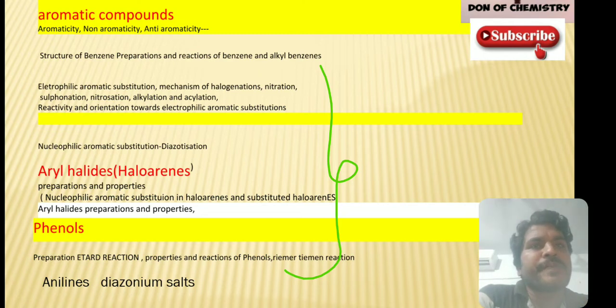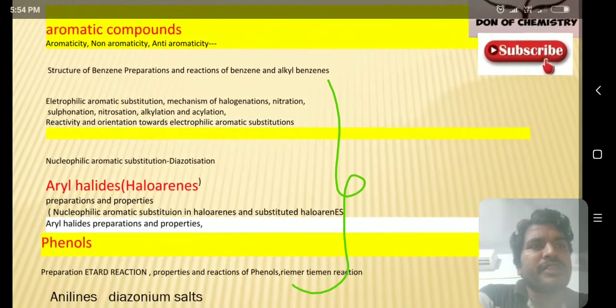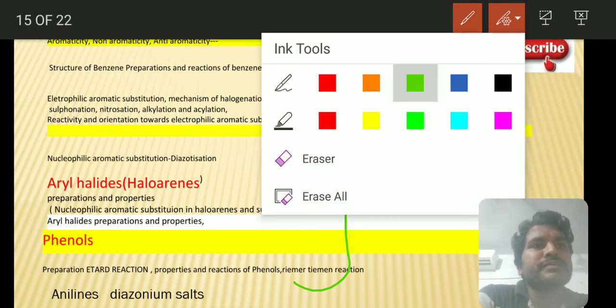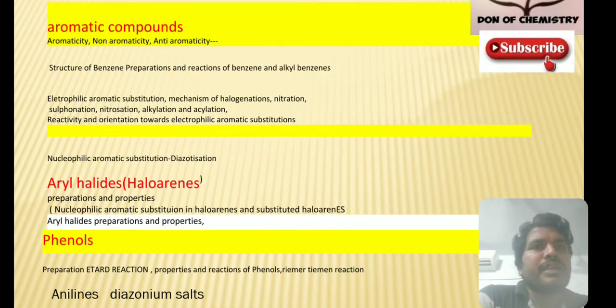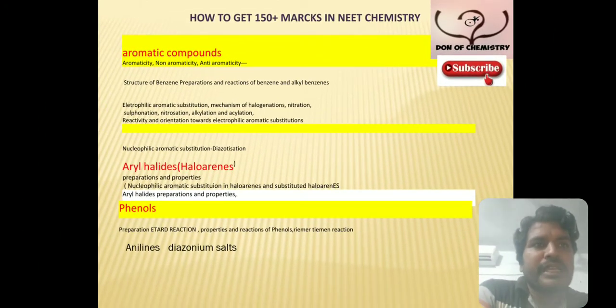That is the thing regarding the preparation of the aromatic compounds.